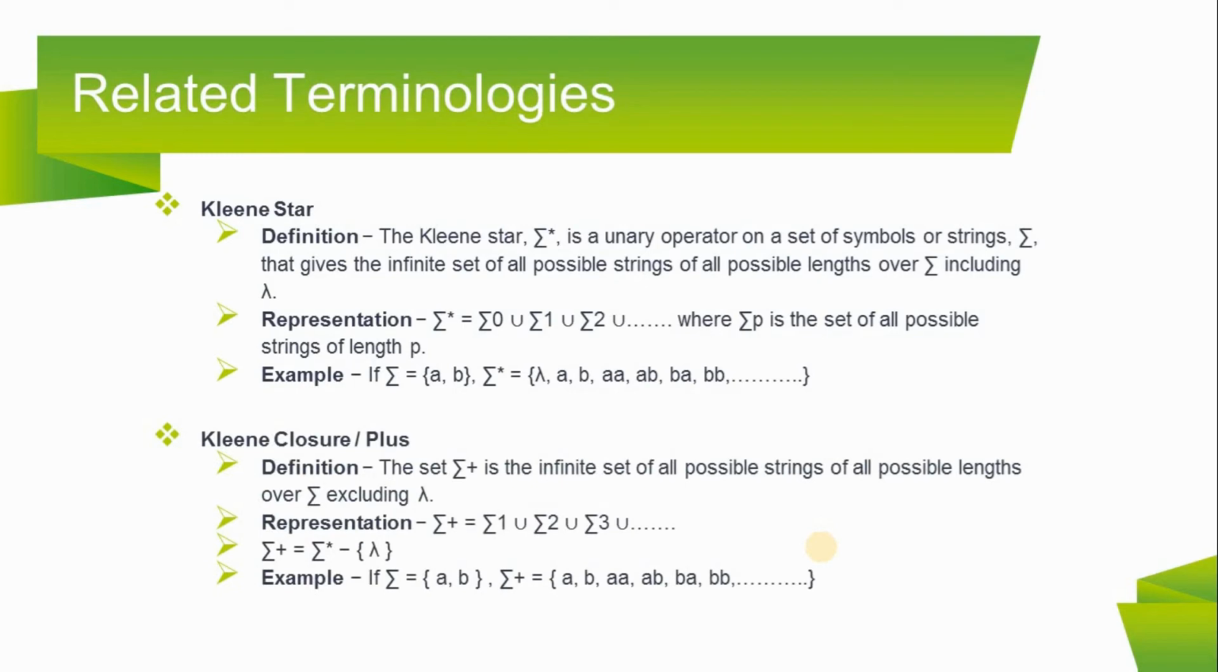The fifth is Kleene closure, plus. Definition: the set sigma plus is the infinite set of all possible strings of all possible lengths over sigma, excluding lambda. Representation: sigma plus equals sigma 1 union sigma 2 union sigma 3 and so on. Sigma plus equals sigma star minus the set {lambda}. Example: if sigma equals the set {a, b}, sigma plus equals the set {a, b, aa, ab, ba, bb, and so on}.